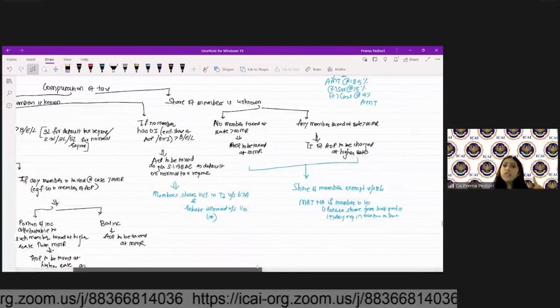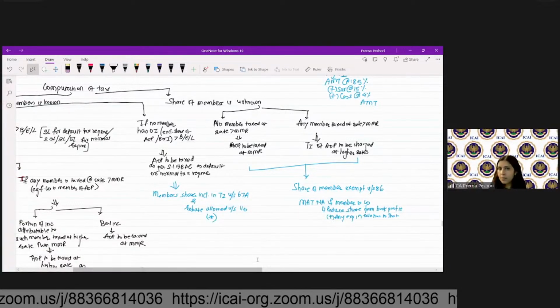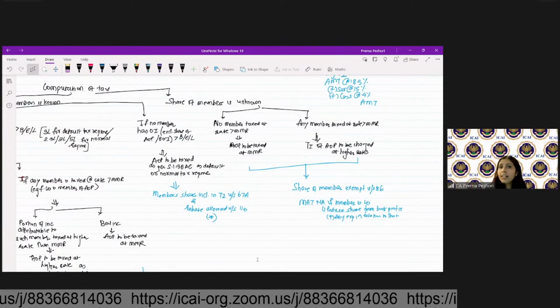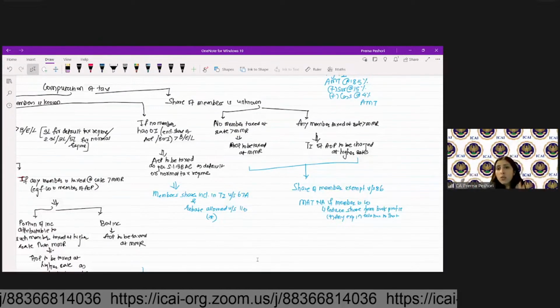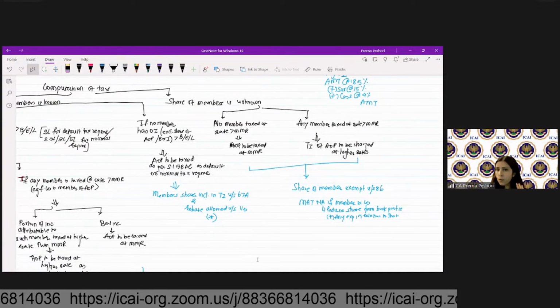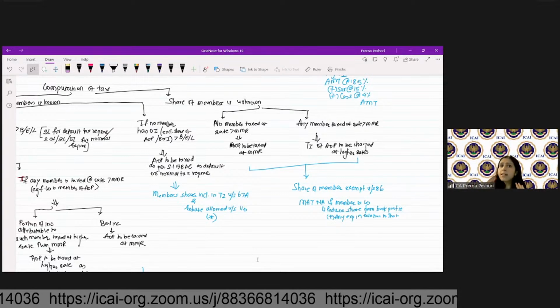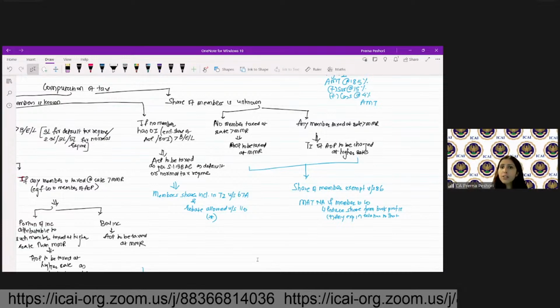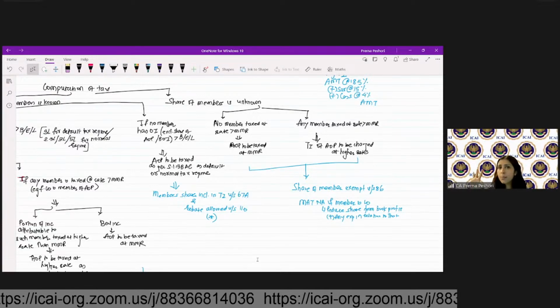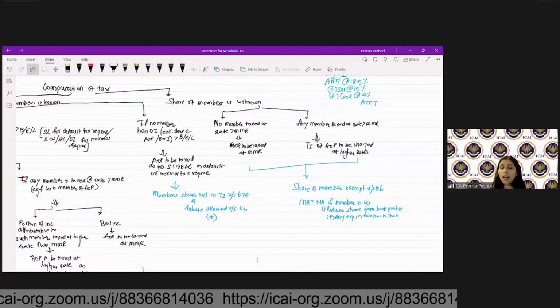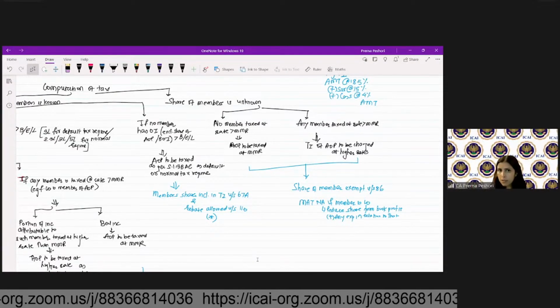If the shares of the members are unknown, again you will see whether any member is taxed at a rate higher than MMR. If yes, then the total income of the AOP is to be taxed at the higher rate, which will be, let's say, 40% plus surcharge plus cess. Why? Because here the shares of the members are unknown, so we cannot segregate the share of the member who is taxed at a higher rate from the balance income of the other members.